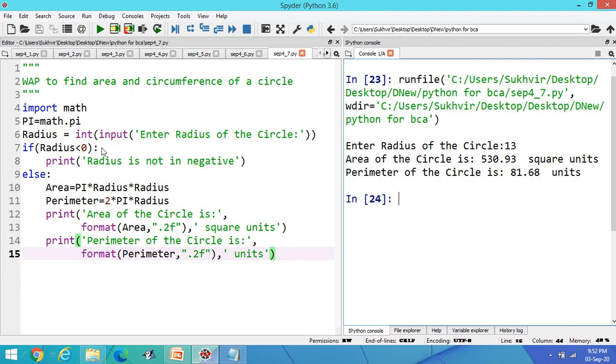in terms of integer. You can also enter the float value. If you would like to enter the float value, you can write here float in place of int. If radius is less than 0, then you can write radius can't be negative, or with the help of negative radius, you can't generate a circle. You can write any comment inside this printing line. Then else, if the radius is greater than or equal to 0, you can calculate the content, area, pi r square, then perimeter, 2 pi r, then print both the contents up to 2 places of decimal using format.